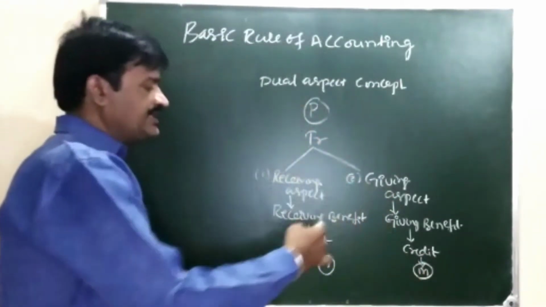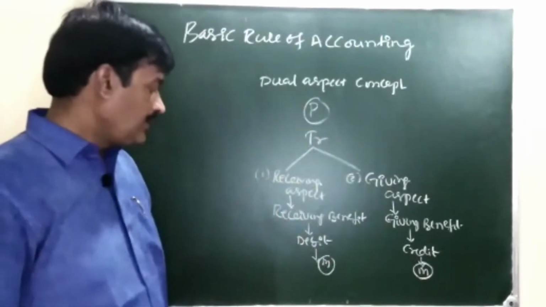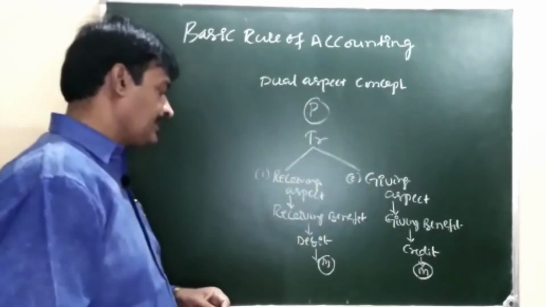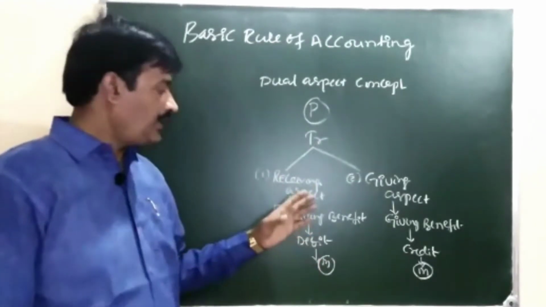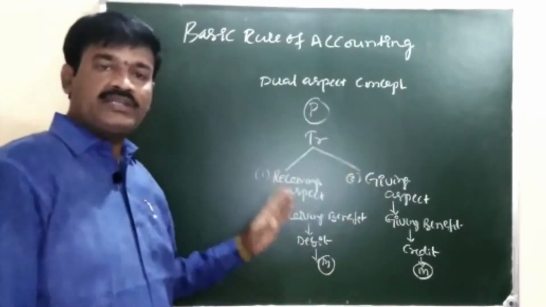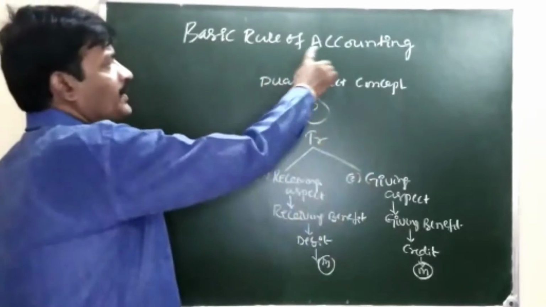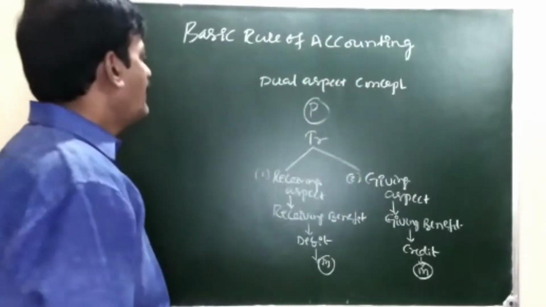These two aspects at a time we are going to record in the books of account. At any point of time on any date, the total of debit must be equal to the total of credit. For every debit, there must be a corresponding equal credit; this is the basic rule of accounting.